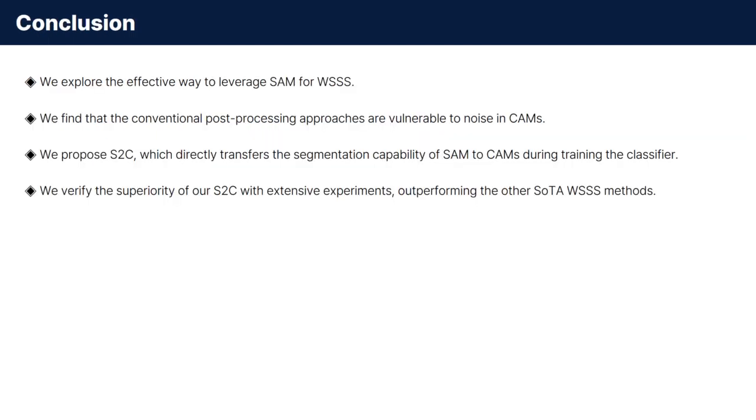In summary, we explored what is an effective way to leverage SAM for weakly supervised semantic segmentation. Our answer to this question is From SAM to CAM, which directly transfers the segmentation capability of SAM to CAMs during the classifier's training. We believe that our approach can inspire many other vision fields, especially from the perspective of fully unlocking the potential of the foundational model.